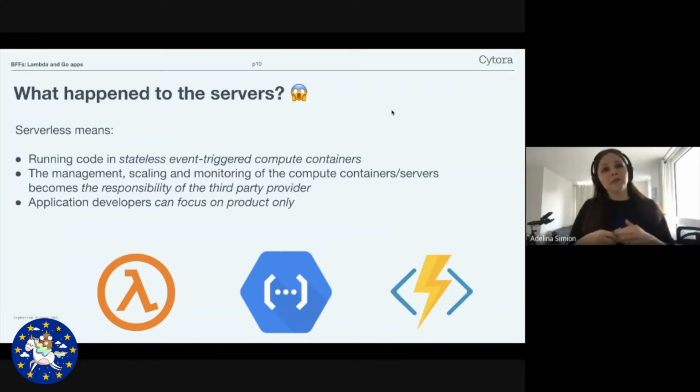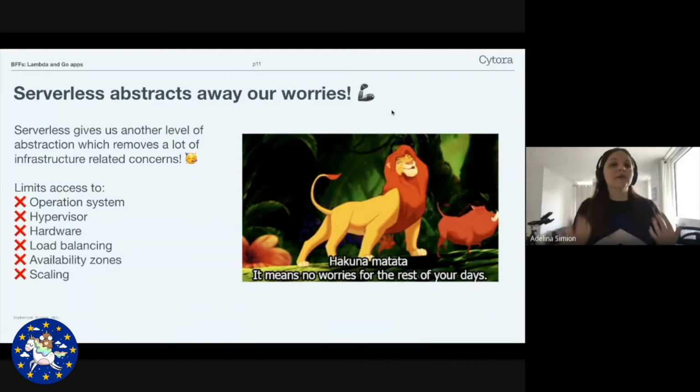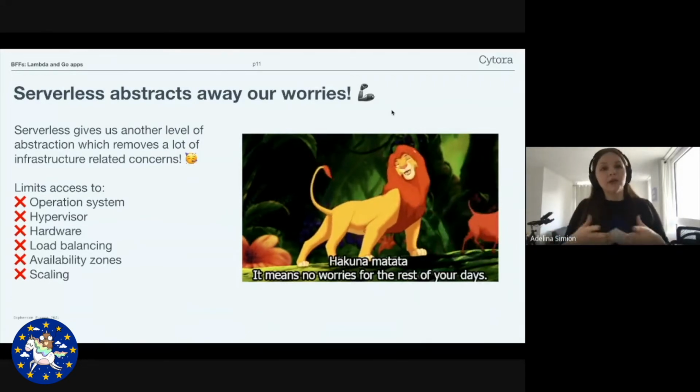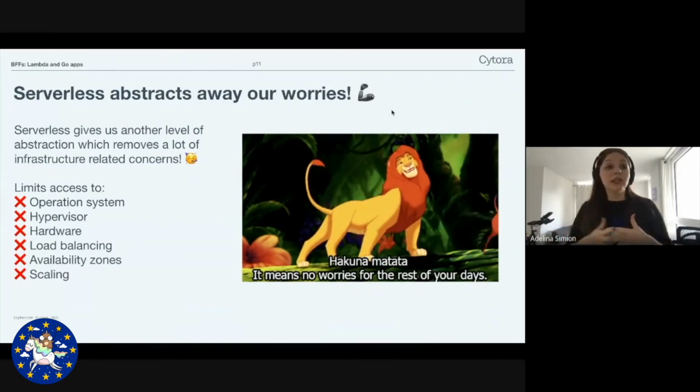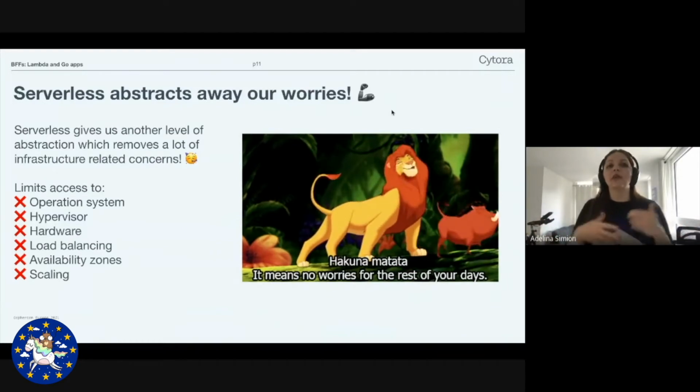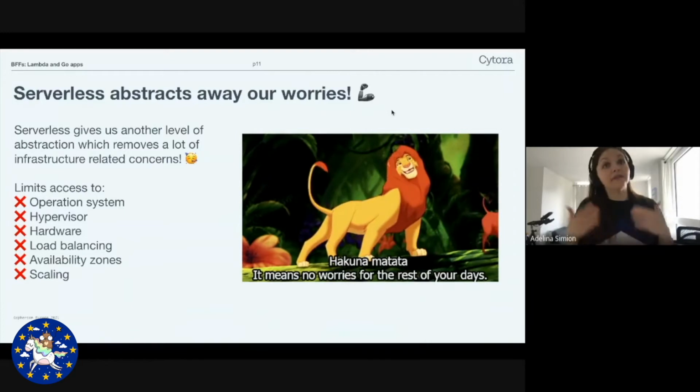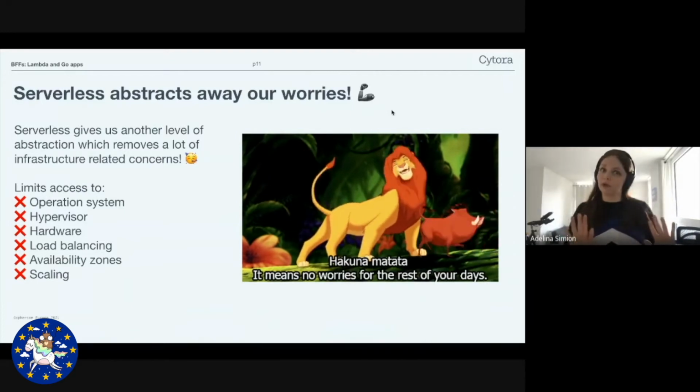The third-party provider does all the heavy lifting for us so that we as application developers can focus on product only. In a way, serverless abstracts away our worries. It doesn't give us any access to these infrastructure-related concerns, which can make our lives very difficult if we get them wrong.